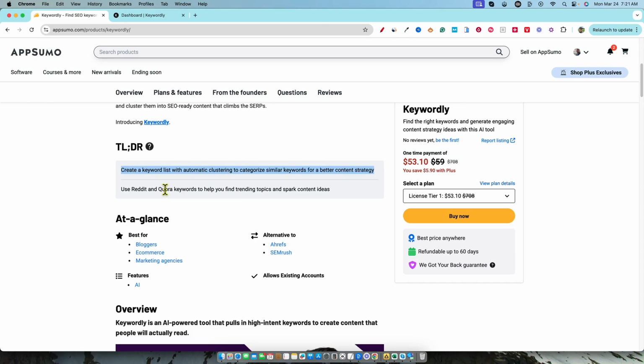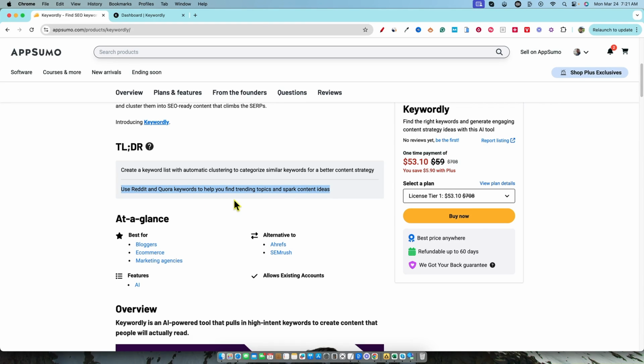Now, the unique part about this tool is that it uses Reddit and Quora keywords to help you find trending topics and spark content ideas, which I actually like the idea of. They're bringing something a little bit different to the game. That's refreshing. They're scraping Quora and Reddit to see what people are talking about, what questions in your niche they're talking about on these giant platforms.